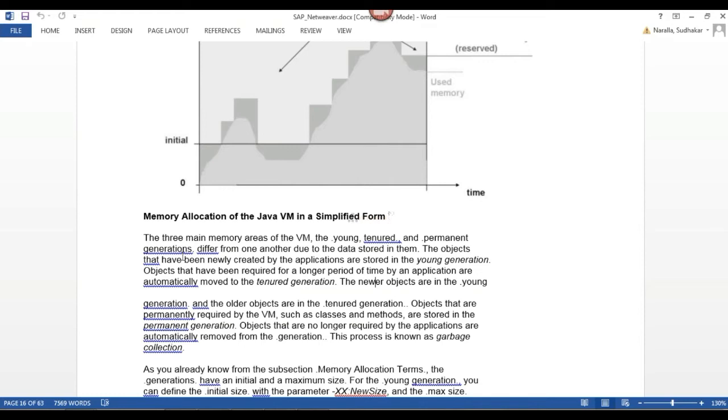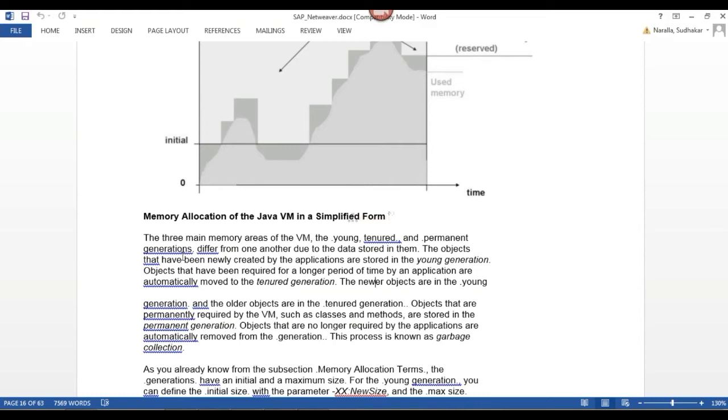Where will the newer objects be stored? Newer objects are stored in the young generation, and older objects are in the tenured generation. Objects that are permanently required by my JVM, such as classes and methods, are the permanent objects required by my JVM.